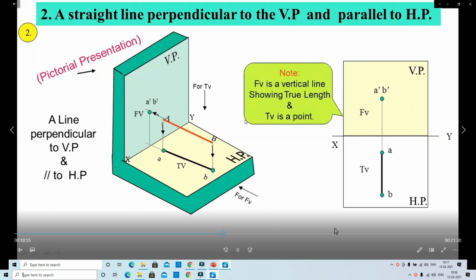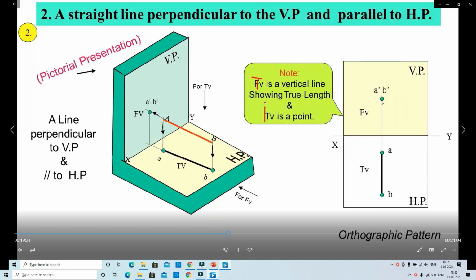The top view is visible as the true length, shown by the arrow. XY is the reference line, with the front view and top view. We measure the distances above HP and in front of VP. Then we draw A dash B dash above HP, and the top view AB.